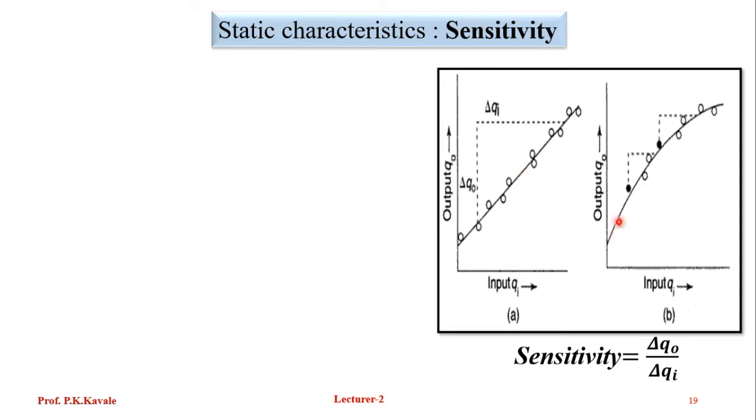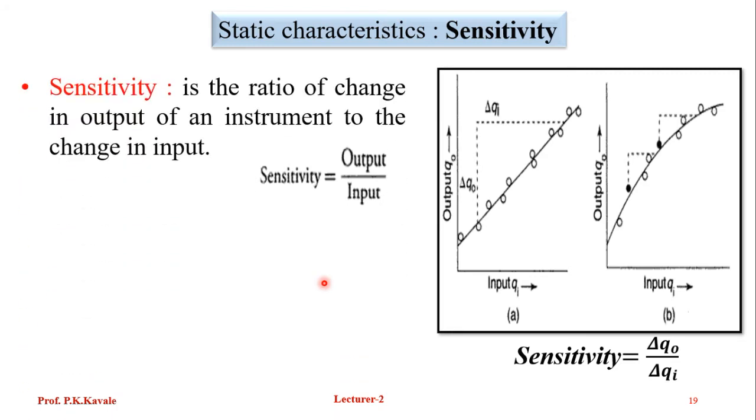In non-linear cases, the sensitivity changes, so we take the sensitivity for a particular range of a reading. Always, sensitivity is the output reading upon input reading, the ratio of change in output of an instrument to the change in input.